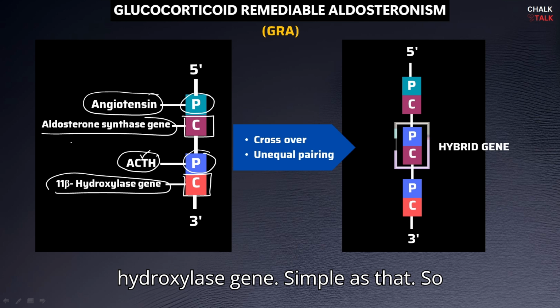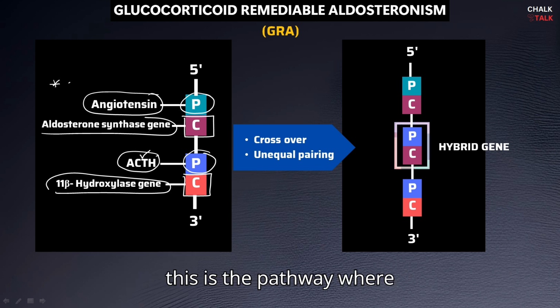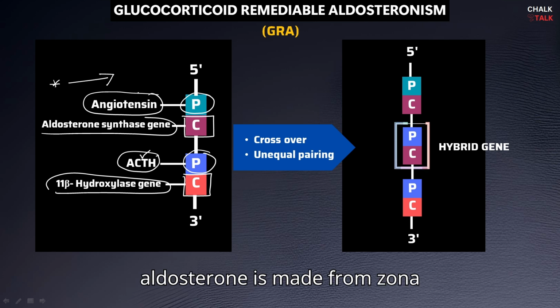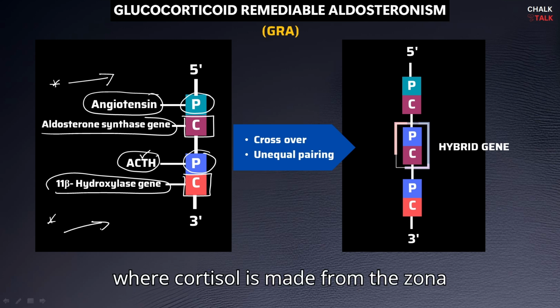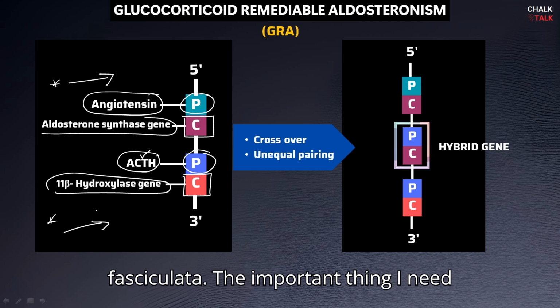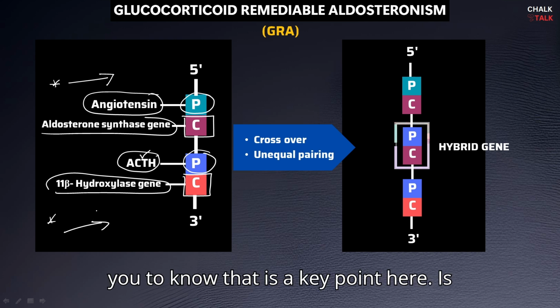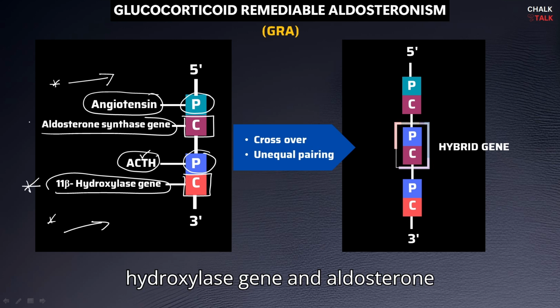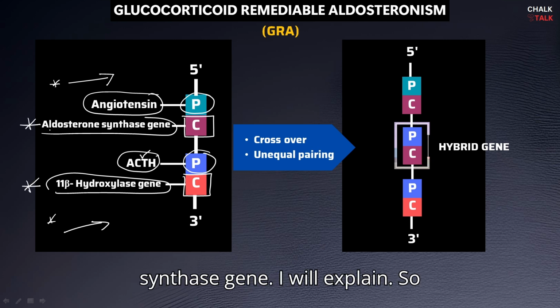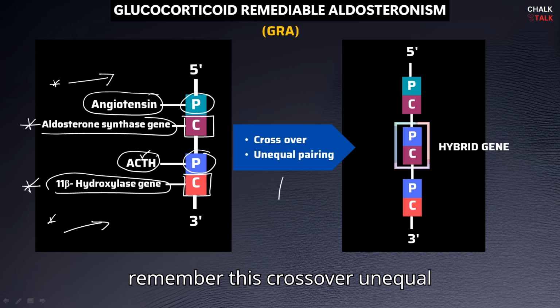Simple as that. So this is the pathway where aldosterone is made from zona glomerulosa, and this is the pathway where cortisol is made from the zona fasciculata. The important thing I need you to know, that is a key point here, is the occurrence of unequal crossover between 11 beta hydroxylase gene and aldosterone synthase gene. I will explain. So remember this crossover, unequal pairing.